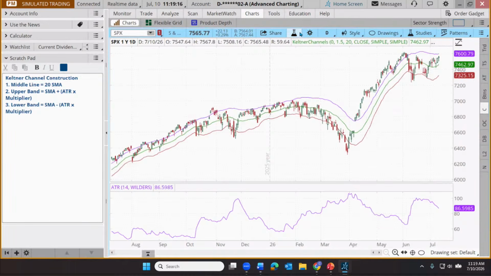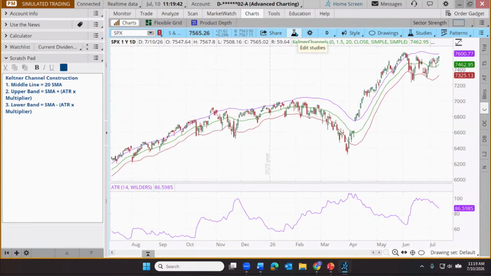But this is a customizable indicator. So for example, maybe the trader prefers to use a multiplier of 2 instead of 1.5. Maybe what they're looking for are more distant departures from the average as defined by that 20-period moving average. So in that case, maybe they dial it up from 1.5 ATR to, let's say, 2. We could do that. So let's do that for just a moment. I'm going to revert back to the 1.5.